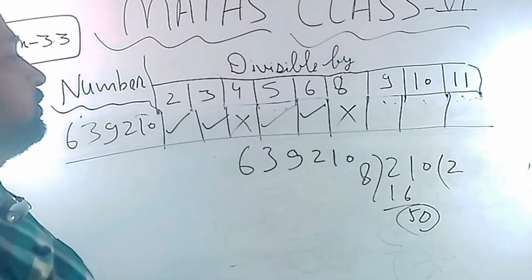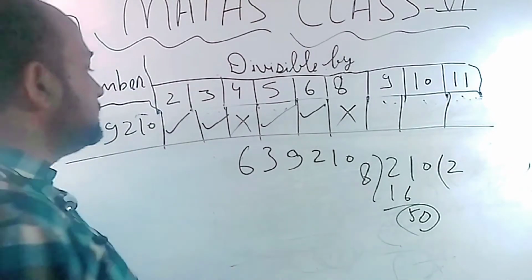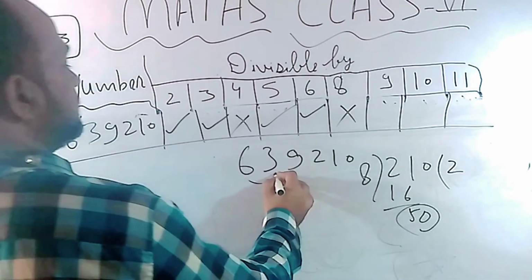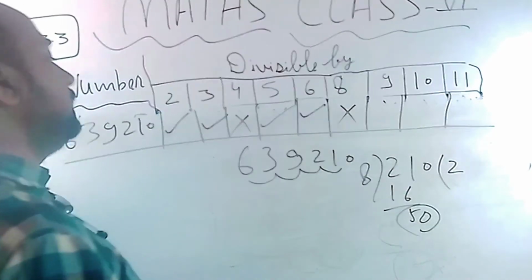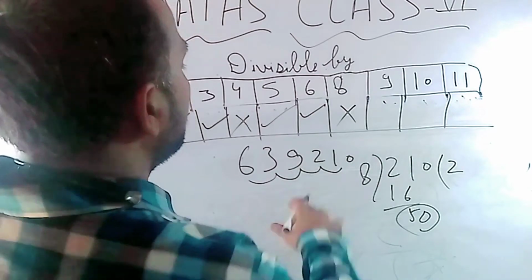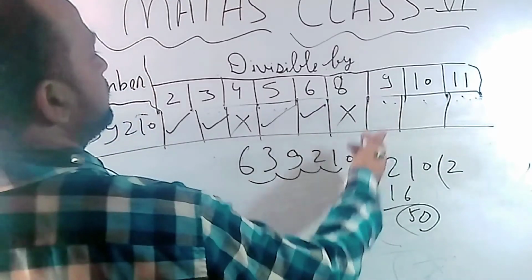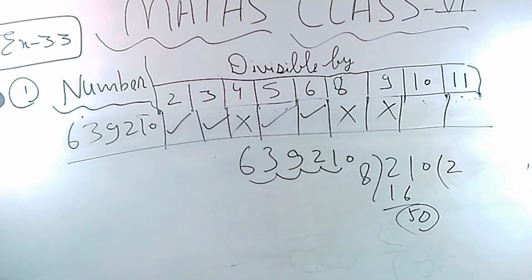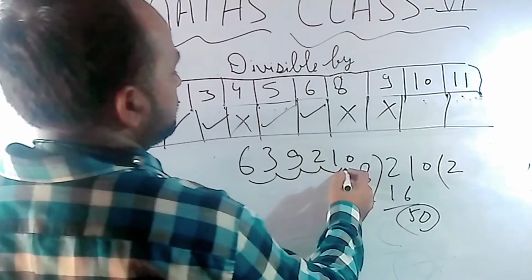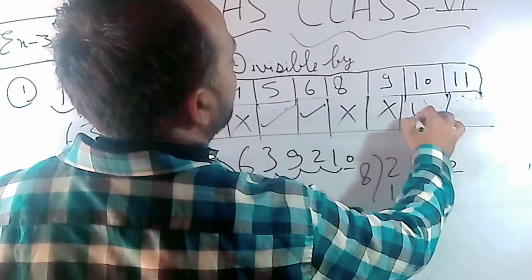In the case of 9, add all the digits: 6 plus 3 is 9, 9 plus 9 is 18, 18 plus 2 is 20, 20 plus 1 is 21, and 0 makes no difference. So 21 will not come in the 9 table, will not be divisible by 9. In the case of 10, 0 must come at the last place, so 0 is coming, so it will be divisible by 10.